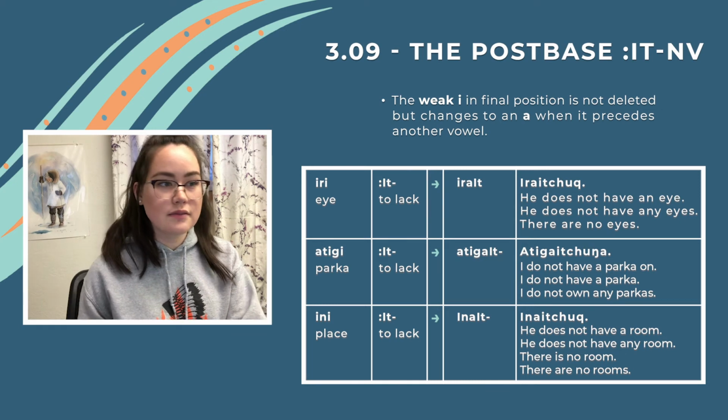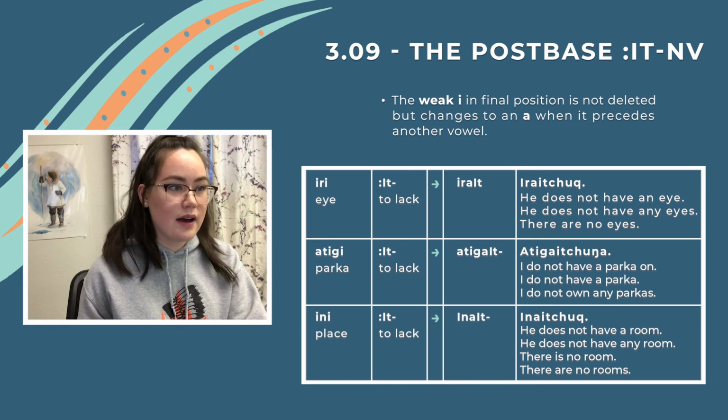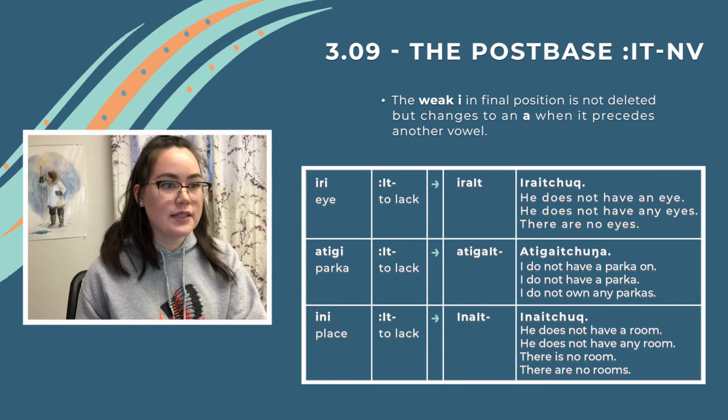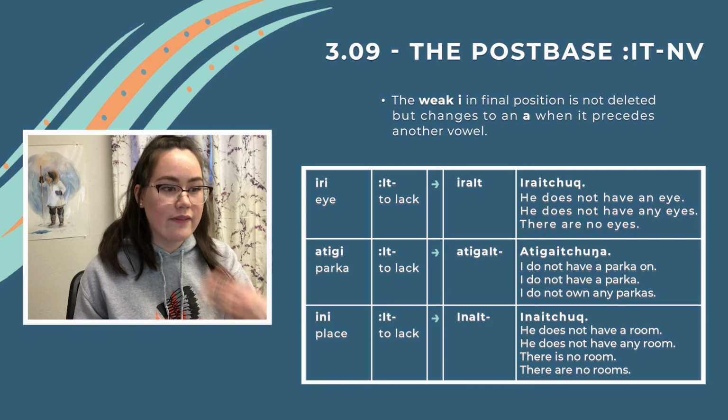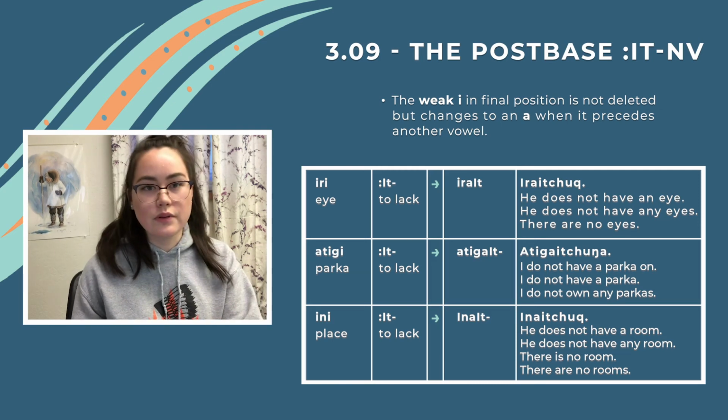Atigi, parka. We take off that last i in atigi and it changes to an a. So it becomes atigait. Atigaitchunga. I do not have a parka on. I do not have a parka or any parkas. Ini, place. We take off that last i and change it to an a and it becomes inait. Inaitchuk. He does not have a room. He does not have any room. There's no room. There are no rooms.